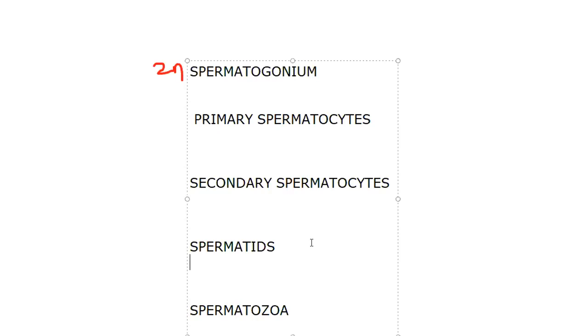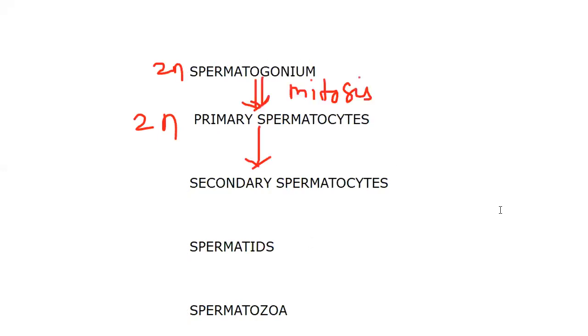So spermatogonium, two primary spermatocyte. Primary spermatocyte is also that. Here this is the mitotic division. Then primary spermatocyte undergo meiosis 1. They undergo meiosis 1. Okay. So that's why after this you can say haploid, haploid, haploid.